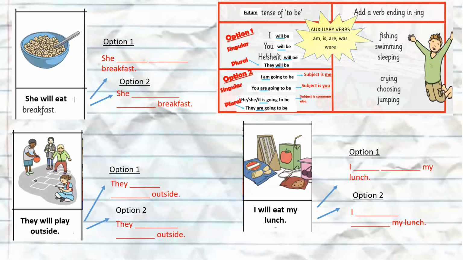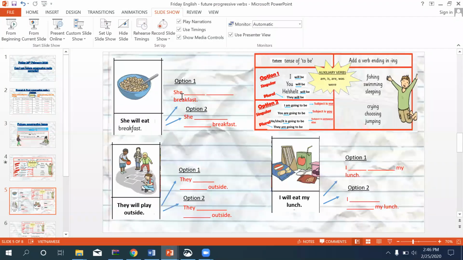So let's have a look here. We've got our little key here to help us. And let's use the same pictures as yesterday. This time we're going to make them future tense. So let's try the first one together.